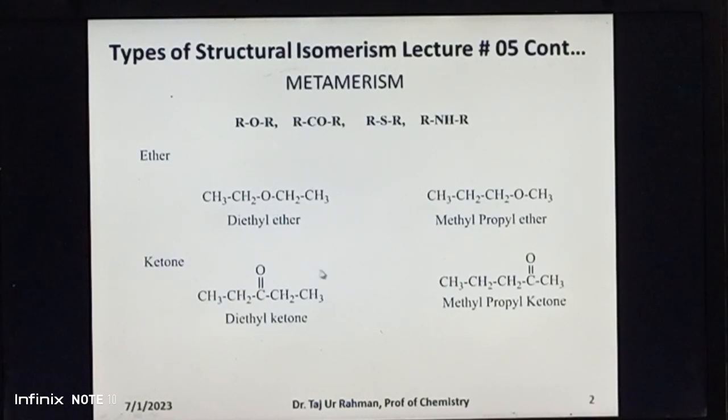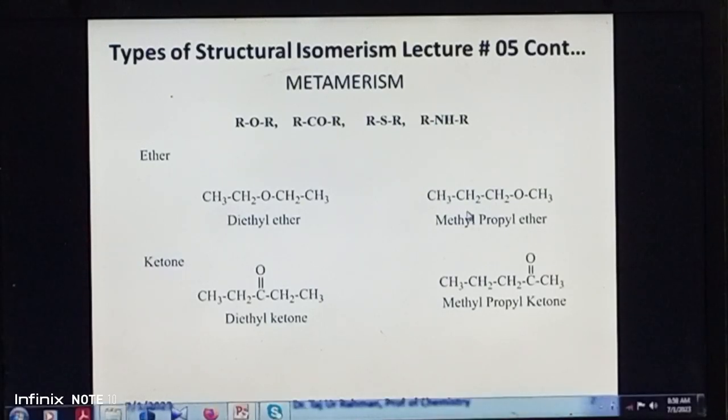While in methyl propyl ether, two different alkyl groups, that is a methyl group and a propyl group, are attached on both sides of the ether functional group. Thus, these two compounds differ from one another in the nature of the alkyl groups attached to either side of the same functional group, that is the ether functional group.